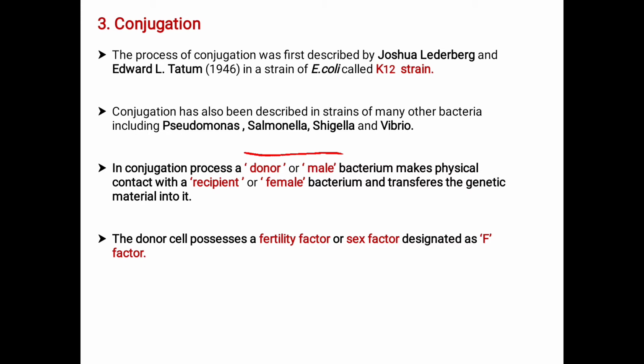The donor is also called F plus, whereas the female which receives the genetic material is called the F minus strain. The donor cell possesses a fertility factor or sex factor, which is designated as the F factor. F refers to the fertility factor, also called the sex factor. If it is present, that is called F plus. If it is absent, that is called F minus.